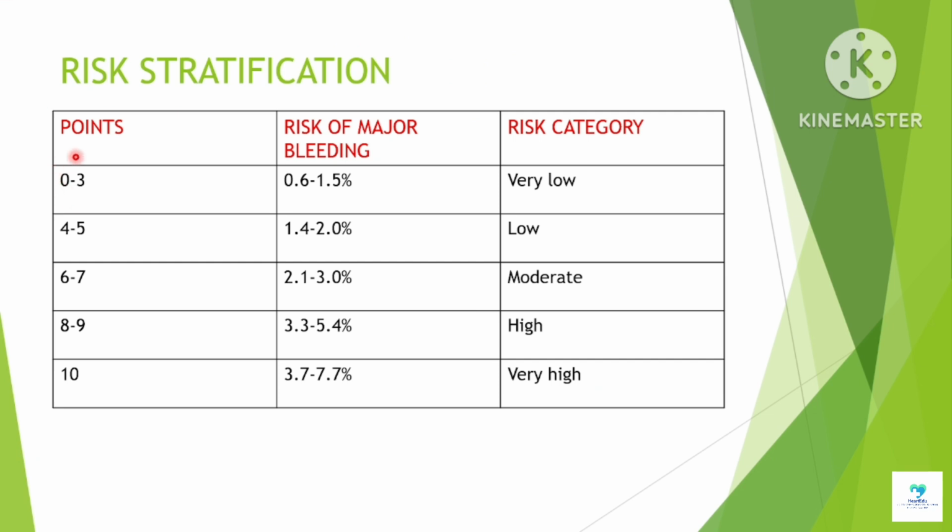Now moving to the risk stratification. The patients are classified into 5 risk categories depending upon the DOAC score. With an increase in the DOAC score, the risk of major bleeding increases, and thus the risk category. For patients with a DOAC score within the range of 0 to 3, the risk of bleeding is 0.6 to 1.5%, and these patients belong to the very low risk category. Similarly, patients with a DOAC score between 6 to 7 belong to the moderate risk category. Similarly, patients with a risk score of 10 belong to the very high risk category, with the risk of major bleeding being 3.7 to 7.7%.